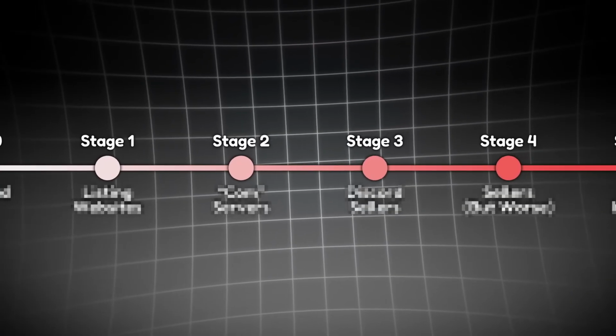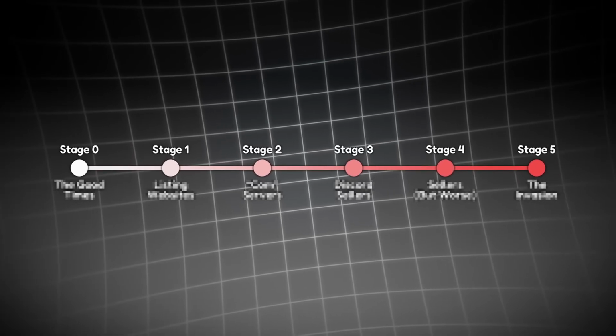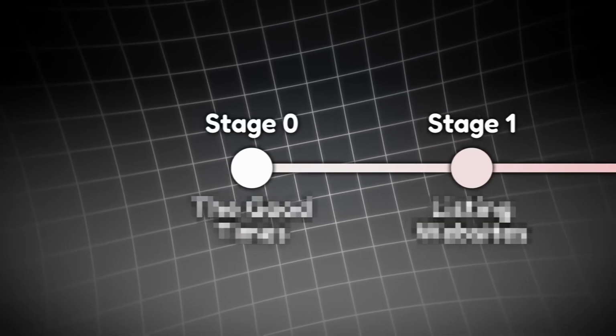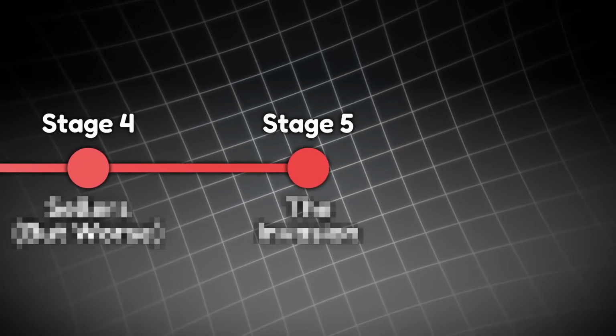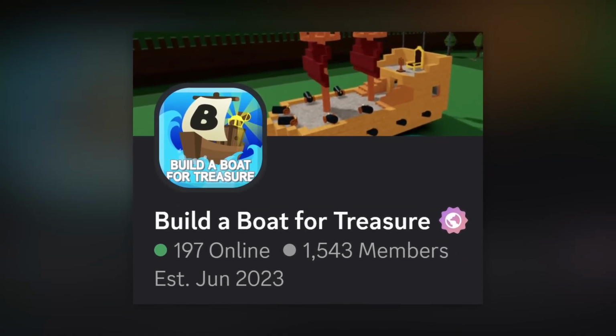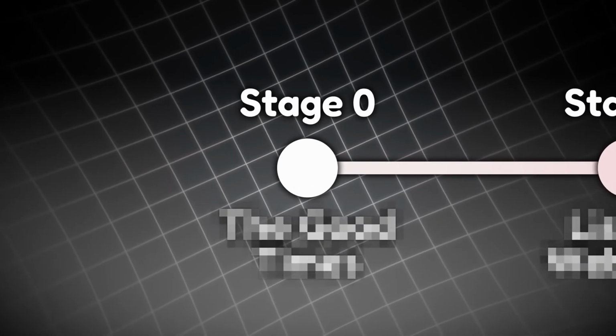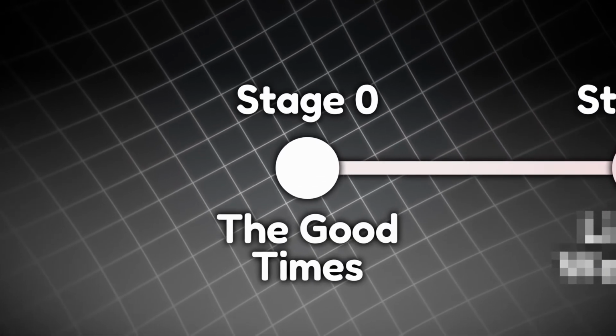But to explain how we got here, I want to walk you through the timeline of events that led to this, where each stage of the timeline gets progressively worse and worse until we end up where we're at now, where you can just join a random Discord server and potentially be exposed to CSAM content. It's not even a matter of if you see it, it's when you see it. It is that bad. But first, let's start off with stage 0, how things were at the beginning.